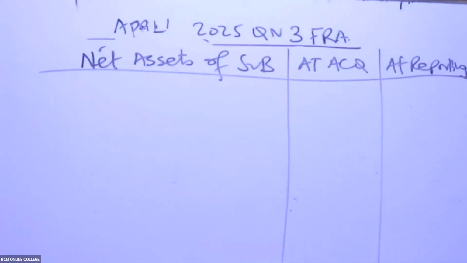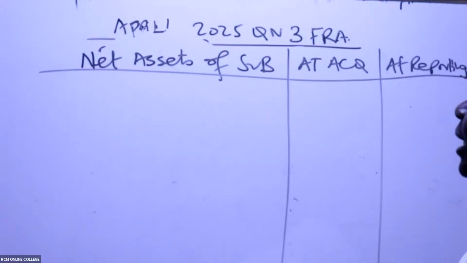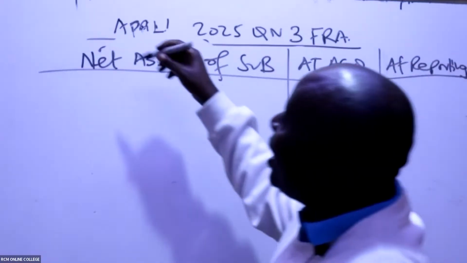Is there a good student who can be helping me do some of these great things, my good students? Please, we are in this together. We are fighting this war together. Somebody should be able to help Mwalimu. In this case, share what here? Share this. So the equity components, I love what these students are telling me. But Mwalimu here, get the equity components of the subsidiary.